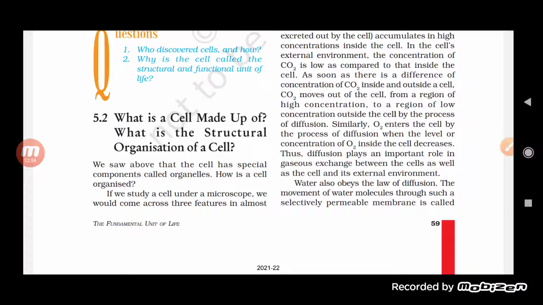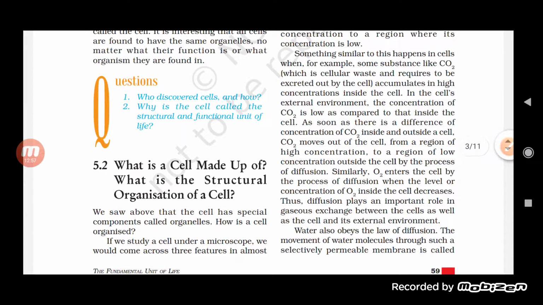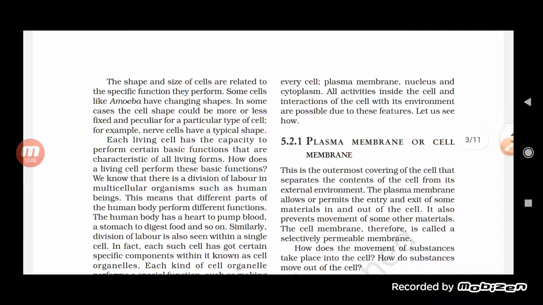If we study a cell under a microscope, we would come across three features in almost every cell. If you look at a cell of any type, whether a unicellular or a multicellular organism, three things are common in all the different types of cells. What are they? First one, plasma membrane, nucleus and cytoplasm. Second, all activities inside the cell and interaction of the cell with its environment are possible due to these features. So see here, plasma membrane is there, nucleus is there and cytoplasm is there.